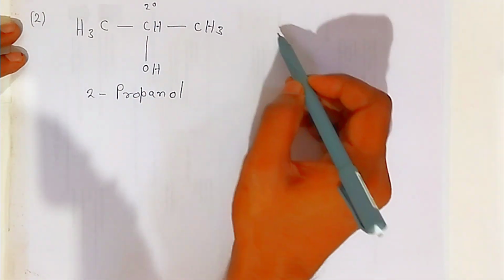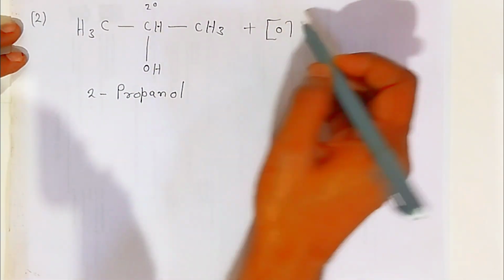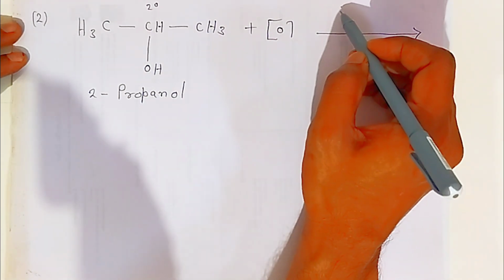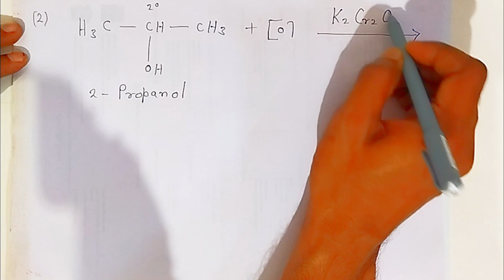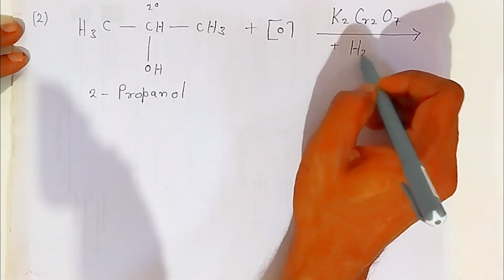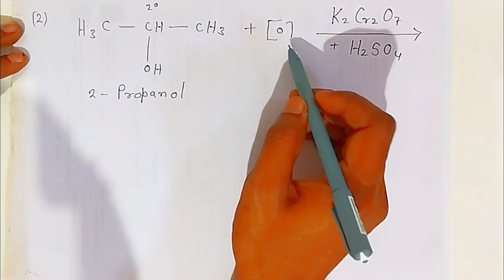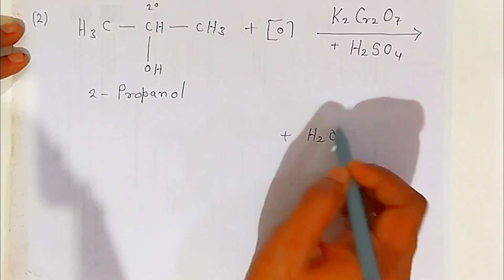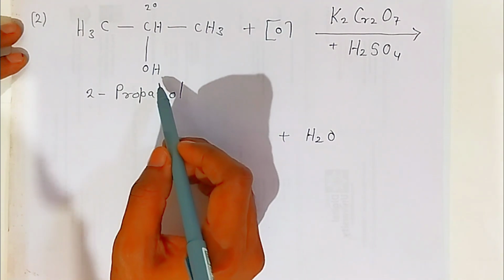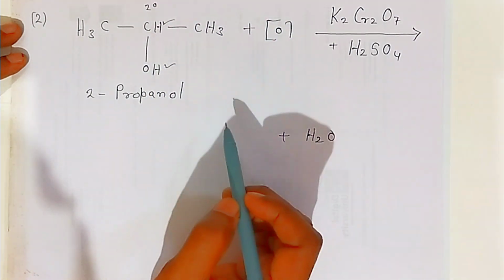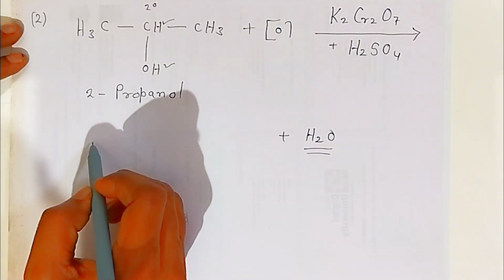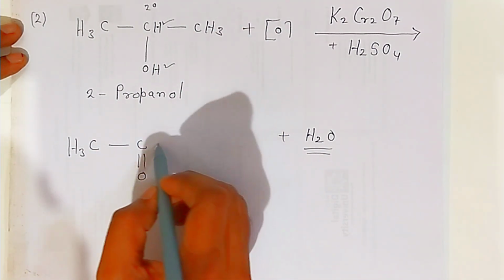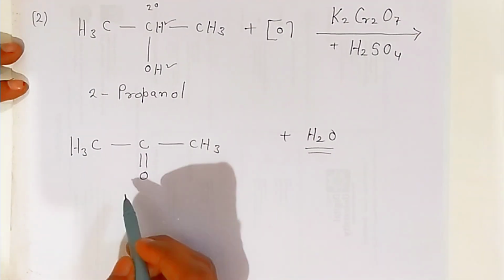Now we are oxidizing with oxygen. How do you get this nascent oxygen? By the addition of K2Cr2O7 and sulfuric acid, these mixtures give you nascent oxygen. This nascent oxygen will eliminate a water molecule, H2O. There is a removal of hydrogen, this hydrogen as well as this hydrogen. It forms a water molecule and you get a ketone. Here there will be a carbon-oxygen double bond and the CH3 groups remain as they are. So this is called a ketone.